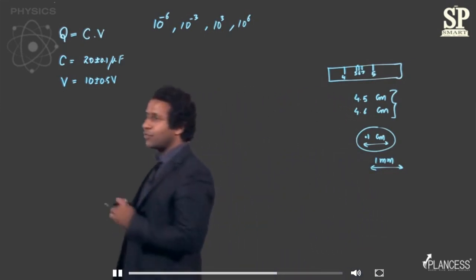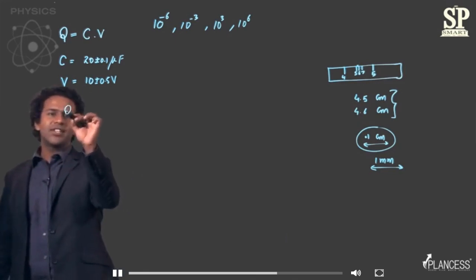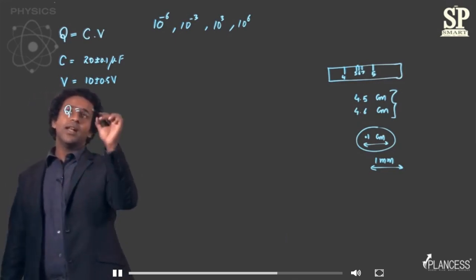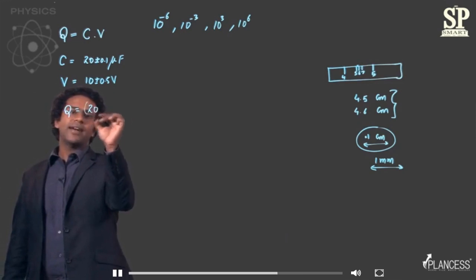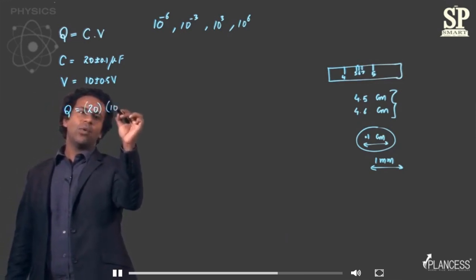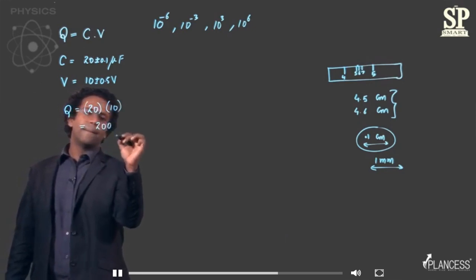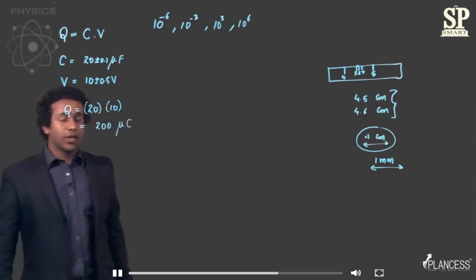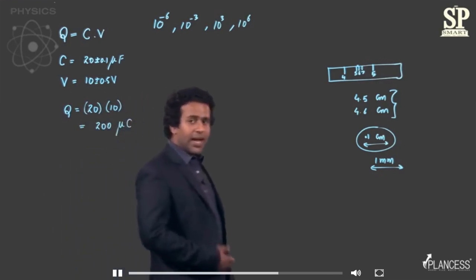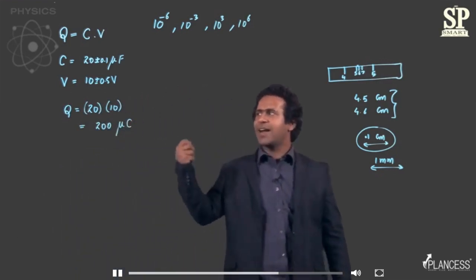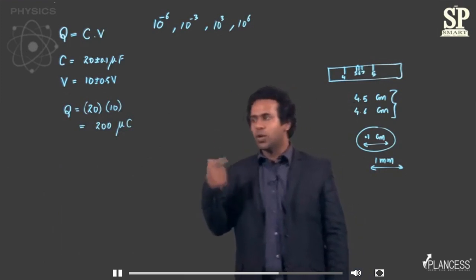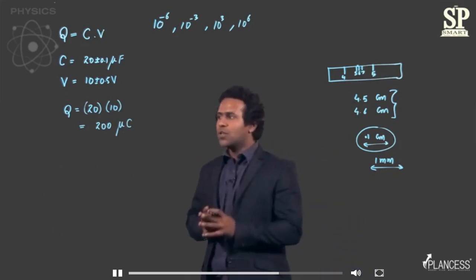So in this case, first of all, we can simply find that charge will be equal to 20 microfarad into 10 volts, which will give you 200 microcoulomb. The unit of charge is coulomb, and you would later study that farad into volt will give you coulomb, right? So that is not the thing to focus on.